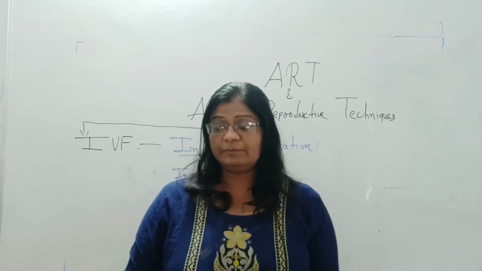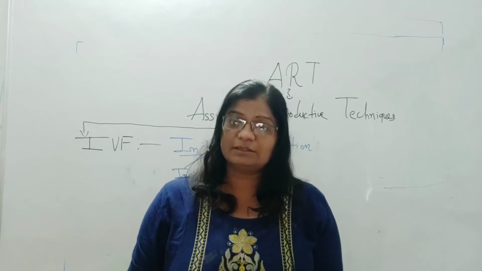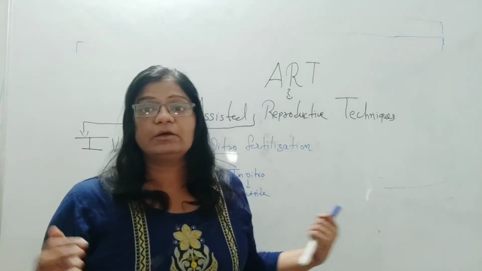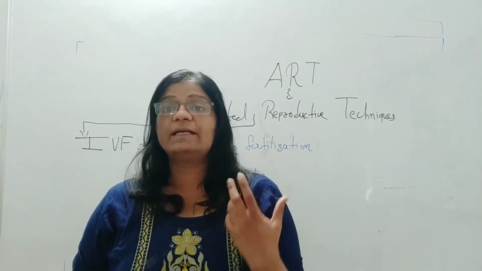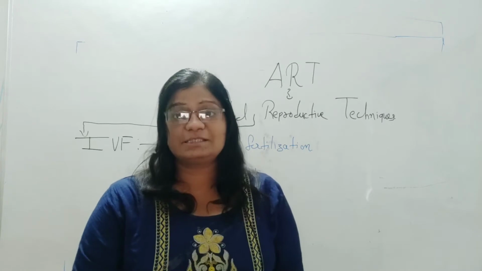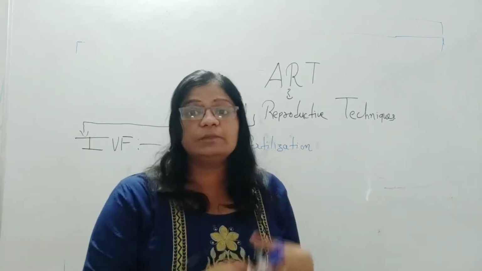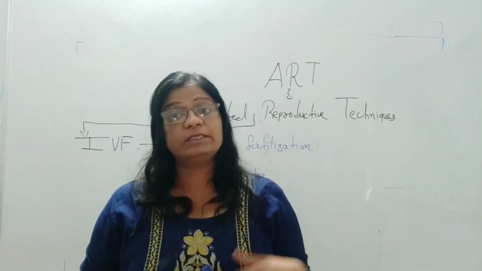In this technique, ova from the mother's body and sperm from the father's body, meaning the couple who is undergoing in vitro fertilization, are taken and fertilized in a test tube in a liquid medium, and all the conditions applied are the same as in the mother's womb, which are the required conditions for the zygote.